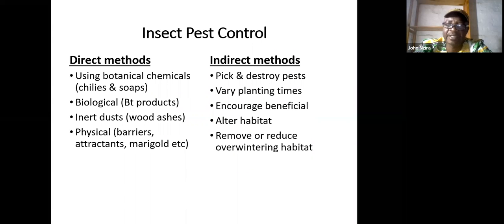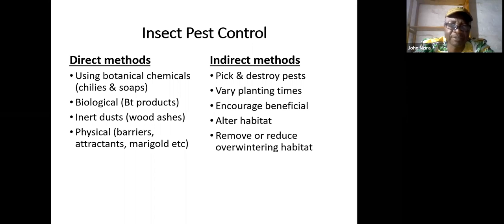The insect pests, we can control them in different forms. We can control them with direct methods or indirect methods. The direct method is when you are using botanical chemicals. That is the preparation of chilies, the preparation of soap, the preparation of tobacco, and you spray in the garden or on the pests to control them.